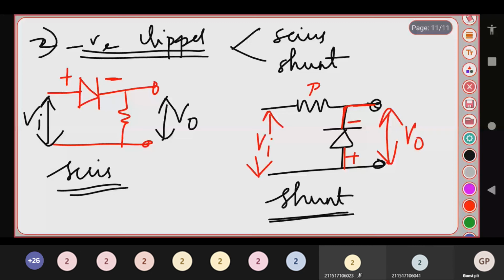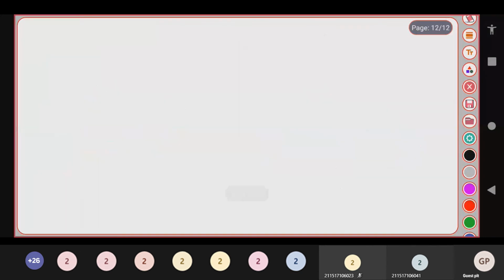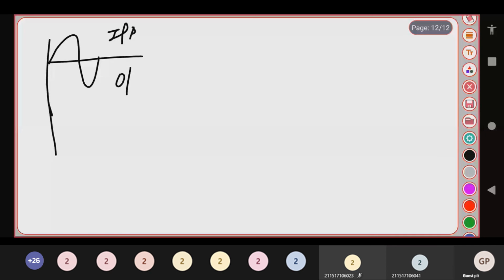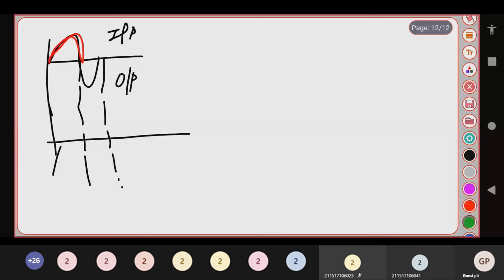Now let me tell you the working principle of your negative clipper. Let me draw the waveform diagram. This is your input sine wave, and I need to draw the output signal. What will be the output signal? Divide the graph into two, positive half and negative half. Let the positive half be in red color and the negative half in green color. So what is your positive signal and negative signal?